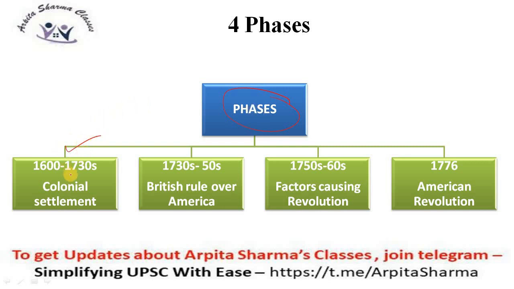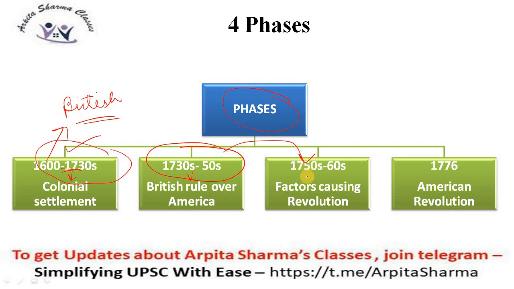Firstly, 1600 to 1730s. That was the period of colonial settlement by the Britishers. Why did the British and other people colonize America? What were the causes? That was the phase during 1600 to 1730s. Then from the 1730s to 1750s, the Britishers started ruling over America, and from the 1750s to 60s, there were some factors which gave rise to the revolution, or which revolutionized the people of America. At the end, in 1776, the American Revolution took place and America got independence.